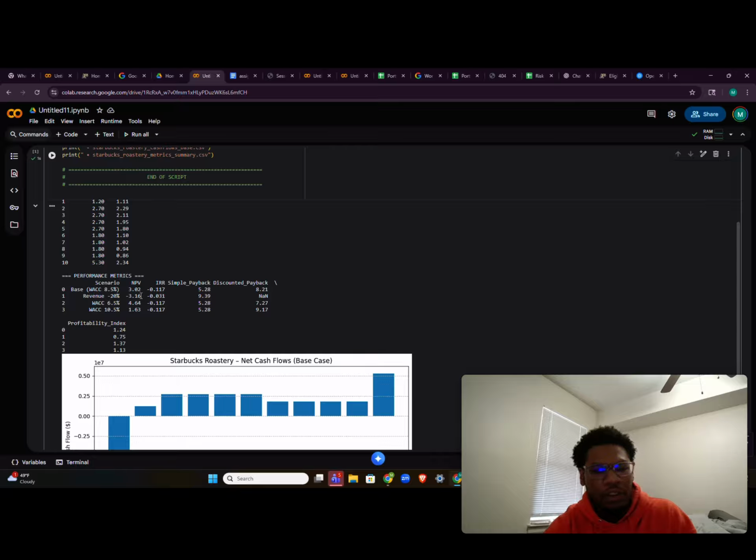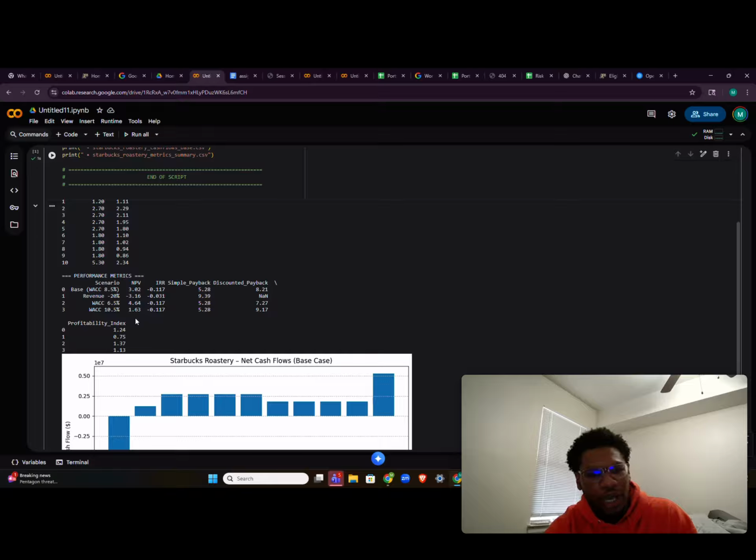For the negative revenues, our net present value is negative 3.16 million, and the IRR is negative 0.031. Simple payback is 9.39 million. Discounted payback wasn't available. For the decreased WACC, NPV is 4.64, IRR 1.7, 5.28,